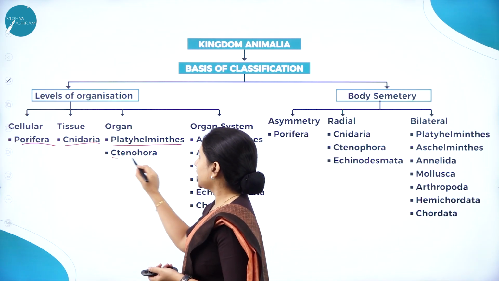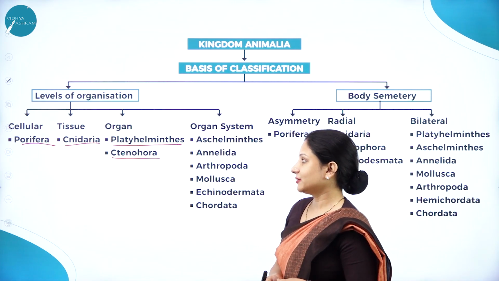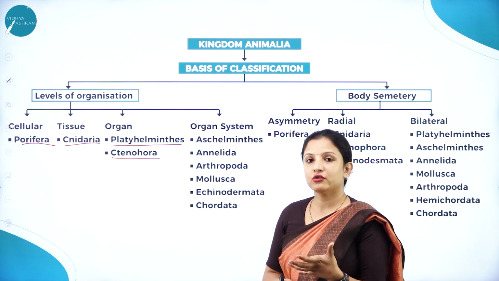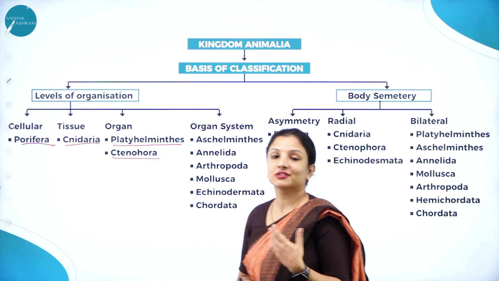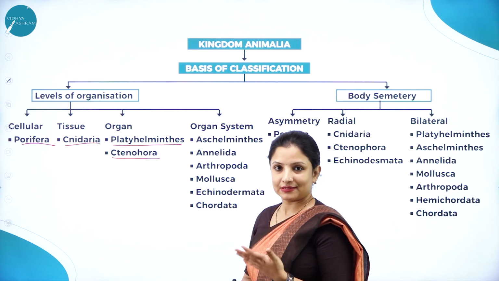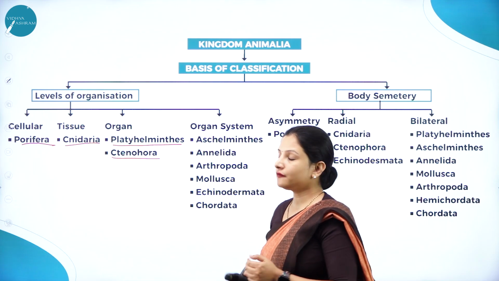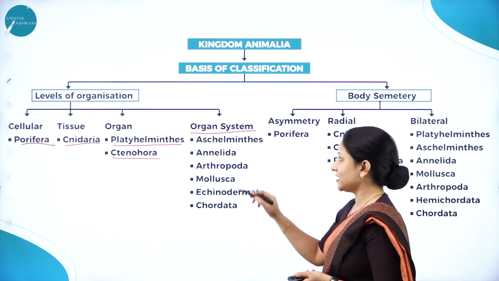And Ctenophora. Ctenophora also exhibits organ level of organization. In Ctenophora, we have the comb jellies, or sea walnuts, as we call them. They also exhibit organ level of organization. Next, moving to organ system level of organization.